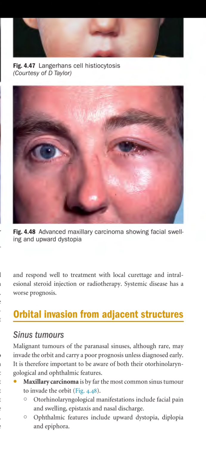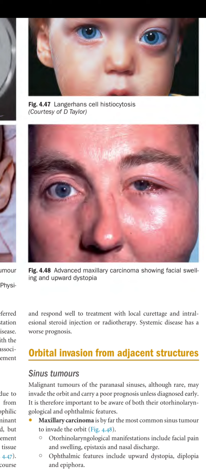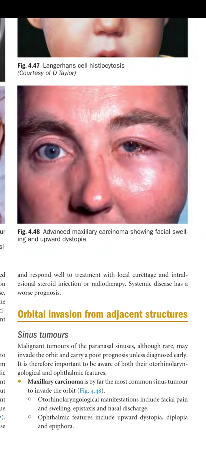Next is orbital invasion from the adjacent structures. For example, if a patient has a tumor of the nose or maxilla or any other adjacent structure and it is invading the orbit, this is called orbital invasion. Sinus tumors: malignant tumors of the paranasal sinuses, although rare, may invade the orbit and carry a poor prognosis unless diagnosed early. It is therefore important to be aware of both their otorhinolaryngological and ophthalmic features.